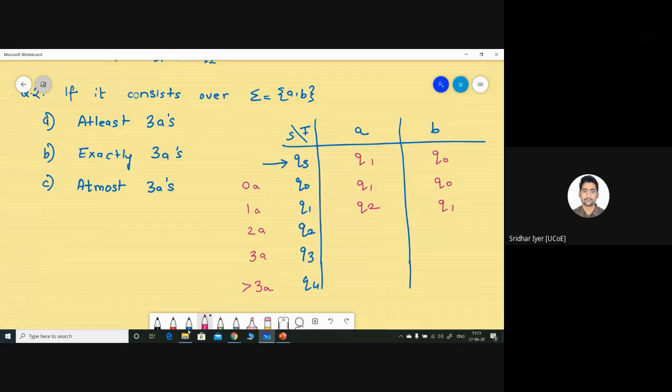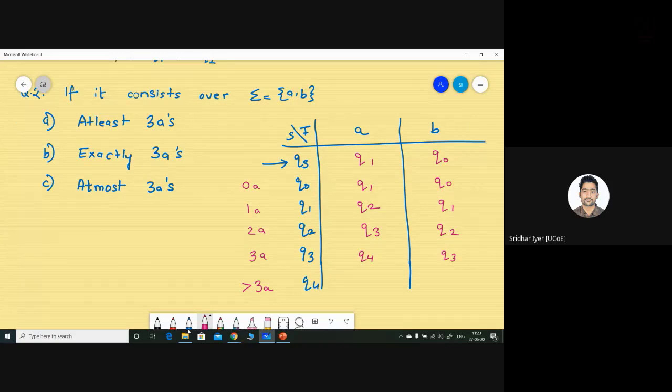In Q2, you are having one more A, so it becomes 3 A's, that is Q3. Over here, we are simply increasing the value like this. And in Q3, you're having one more A, so it becomes 4 A's. 4 A's are nothing but more than 3 A's, so it will be Q4 state. And over here, it will be Q3.